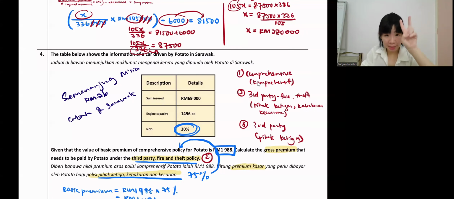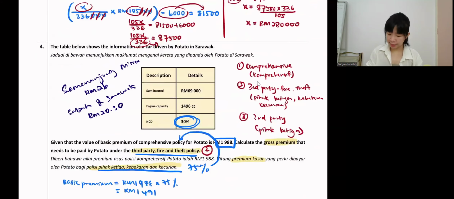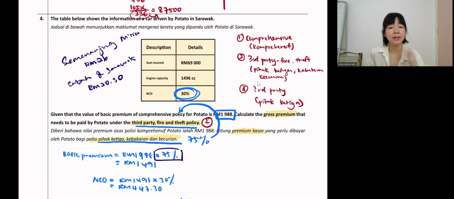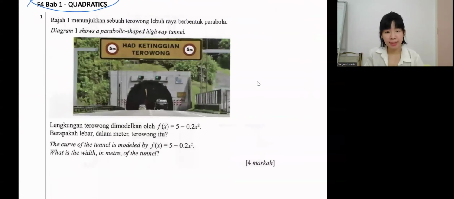No. Remember, it's 20.30. Yeah, Gantry. Remember, it's 20.30. So they won't remind you. And also same thing as this 75%, so they won't remind you also. If you want to find third party fire and theft, it's always 75%. Okay, now let's go to.